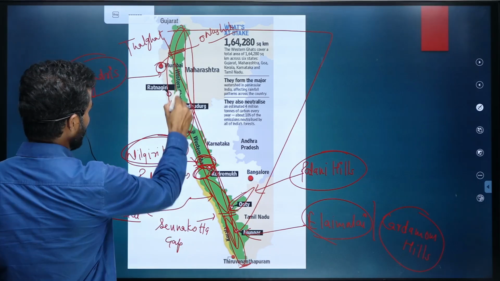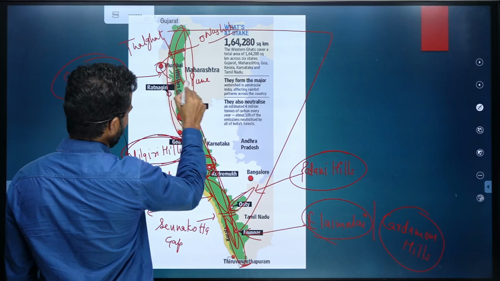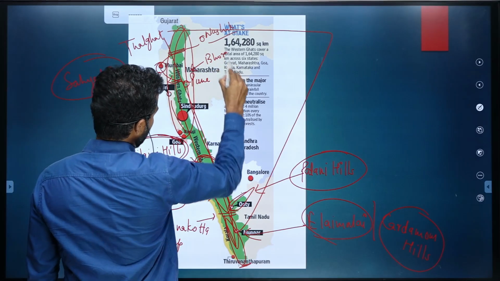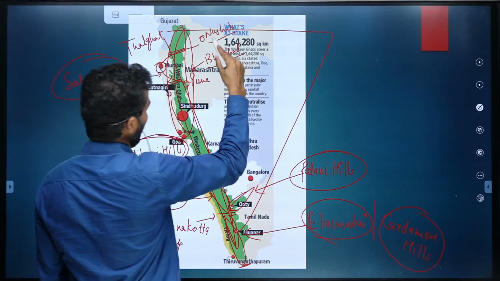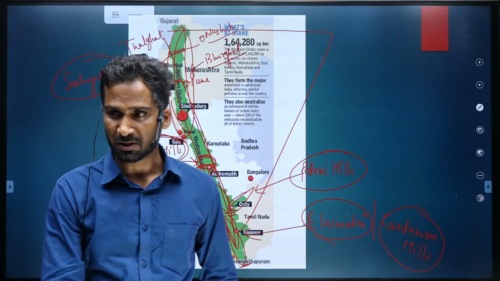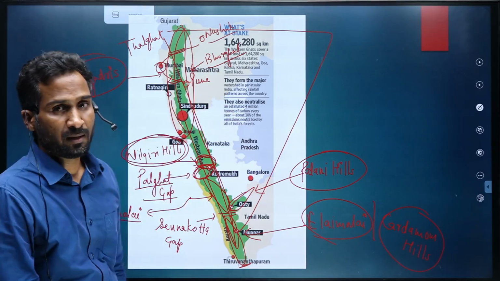And if you want to go to Pune from Mumbai, there is another ghat called Bhor Ghat. So Thal Ghat Gap, Bhor Ghat Gap are present in Maharashtra, facilitating movement from Mumbai to Nashik and Mumbai to Pune.